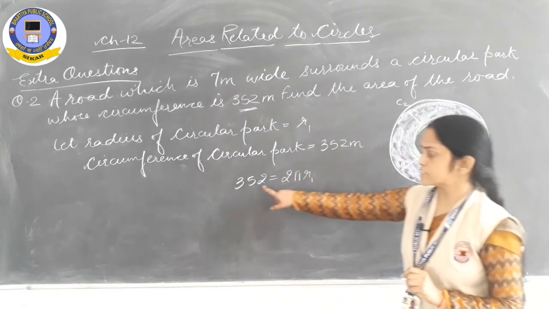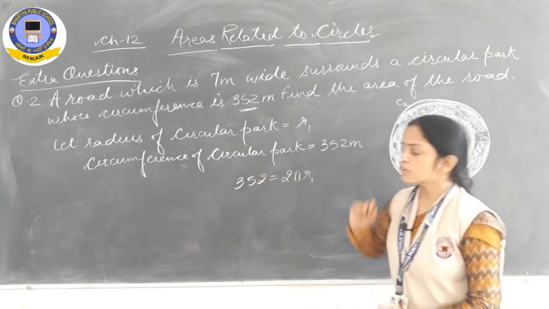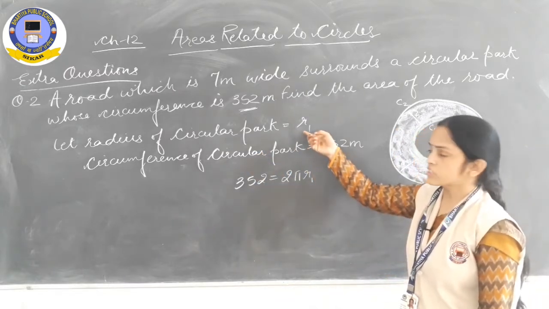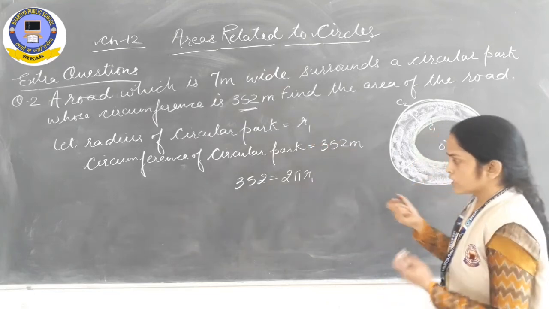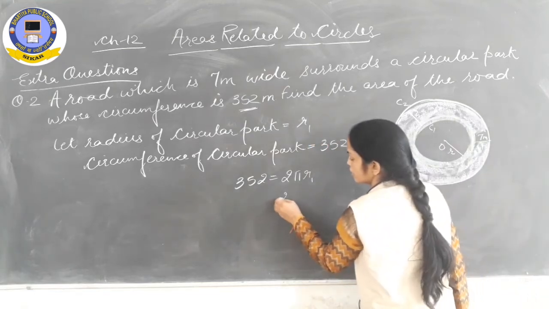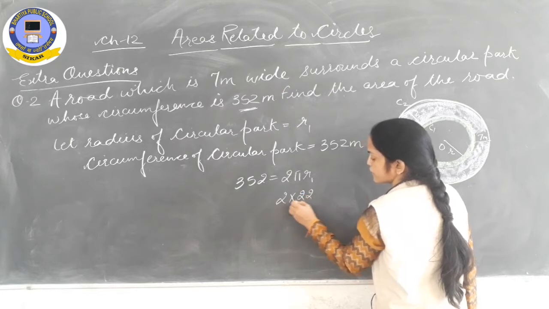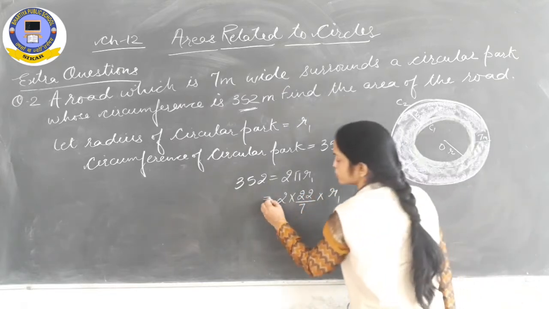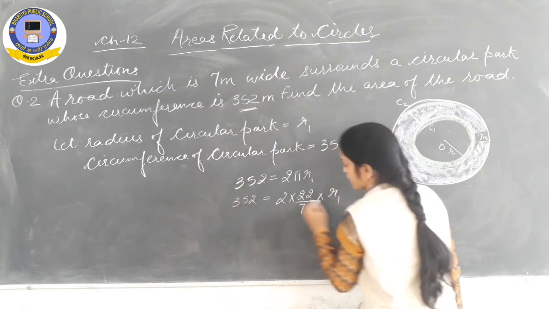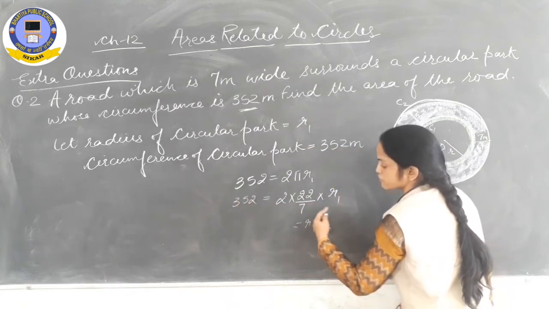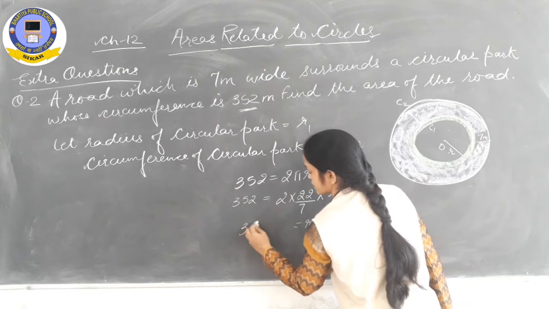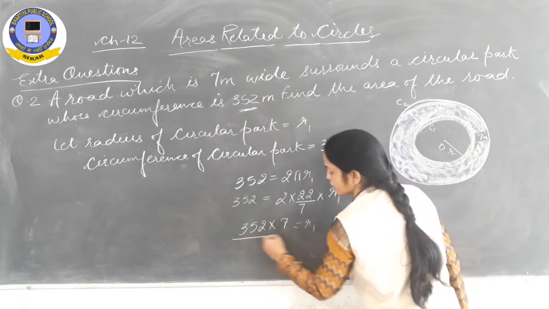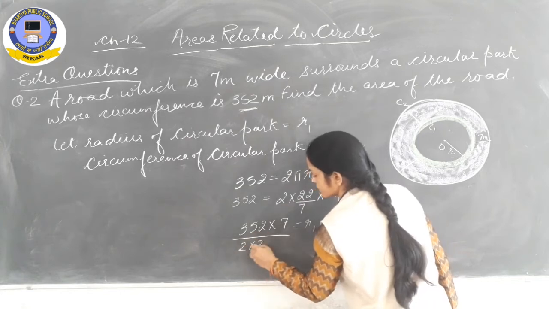Because the circumference is 352 meter and the formula for the circumference of a circle is 2 pi R. Here I have written R1 because we have considered the radius as R1. Now solve it. 2 multiplied by pi will be replaced by 22 upon 7 multiplied by R1, which we have to find out, is equal to 352. Now keeping R1 this side, transfer all the things to the left hand side. 352 multiplied by 7 will go in multiplication and 2 multiplied by 22 will come in division.